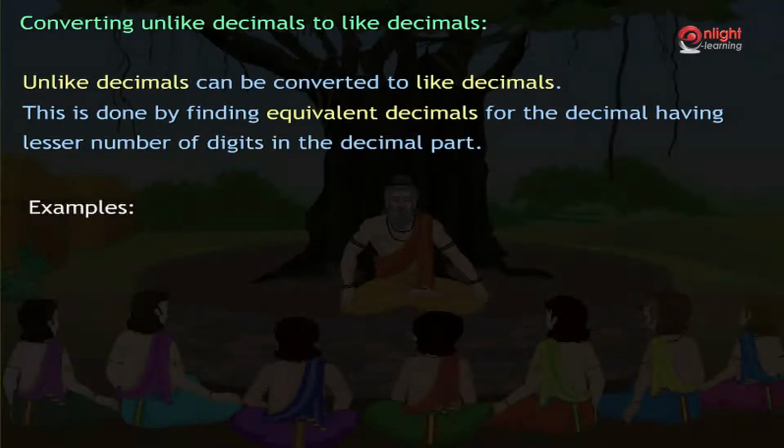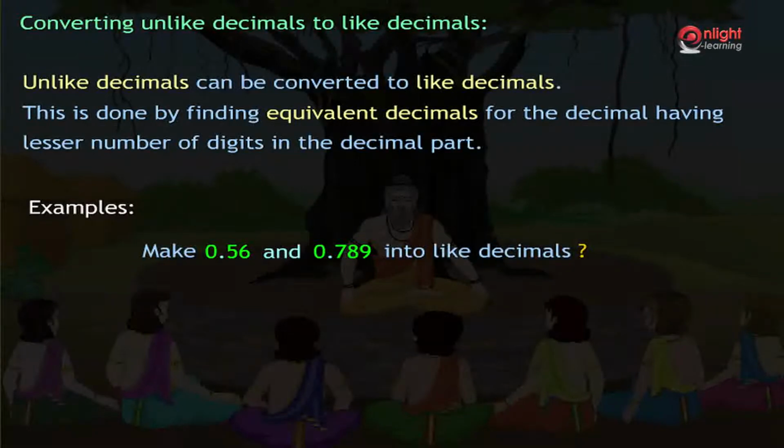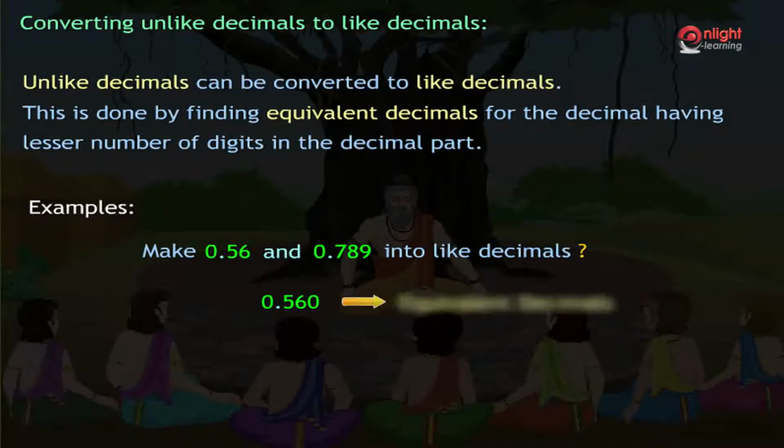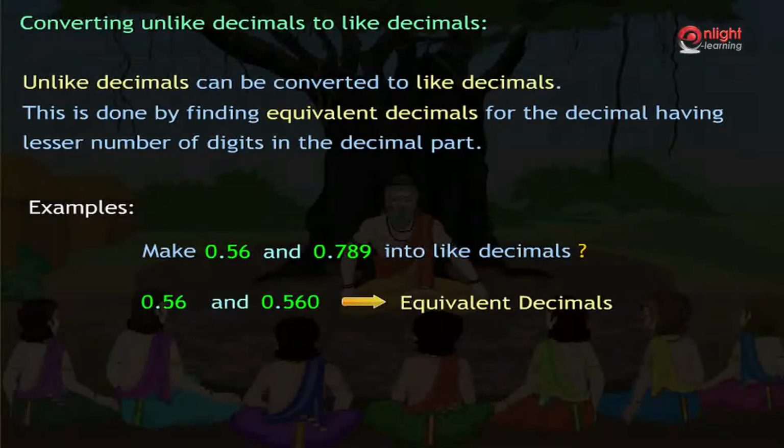Consider an example. We are required to make 0.56 and 0.789 into like decimals. By considering 0.560, which is an equivalent decimal of 0.56, and having the same number of digits in the decimal part as 0.789, we are converting 0.56 to a like decimal for 0.789.